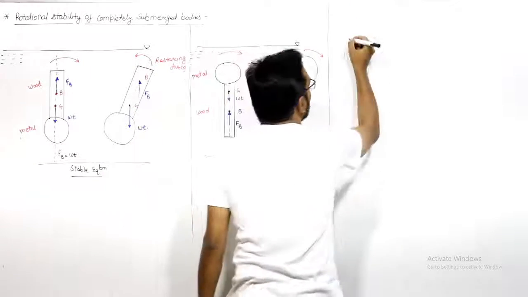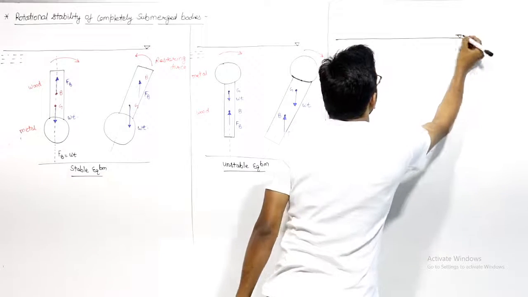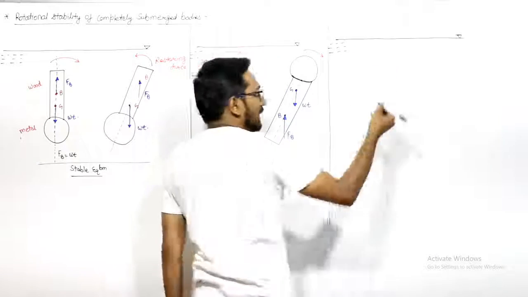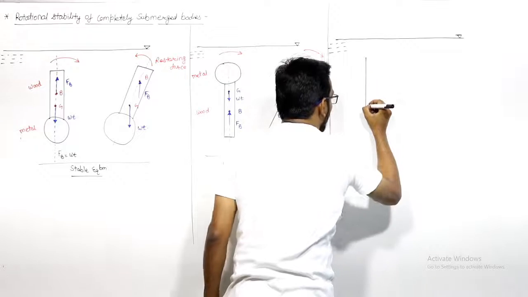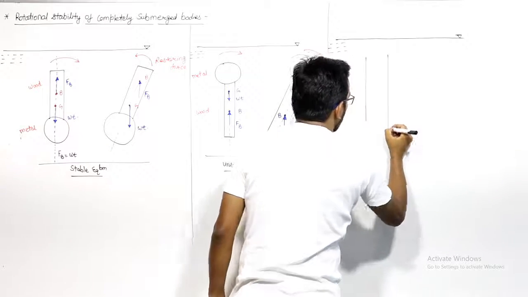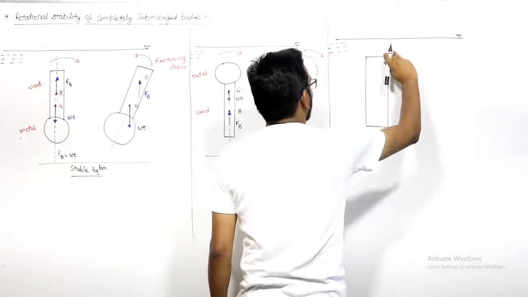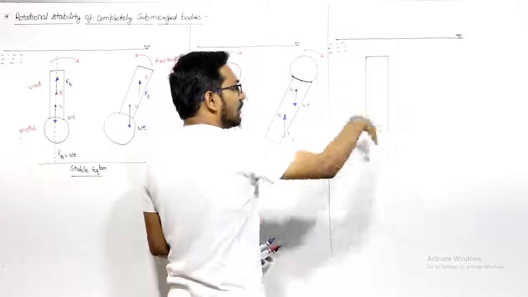Now let us see what is the third case. If we discuss the third case, let us say this is a free surface, here we have some fluid. Now we have a body, let us say we have a homogeneous body whose center of buoyancy and center of gravity will coincide. We have a homogeneous body whose mass distribution is uniform, made up of the same material, either wood or metal, any material.